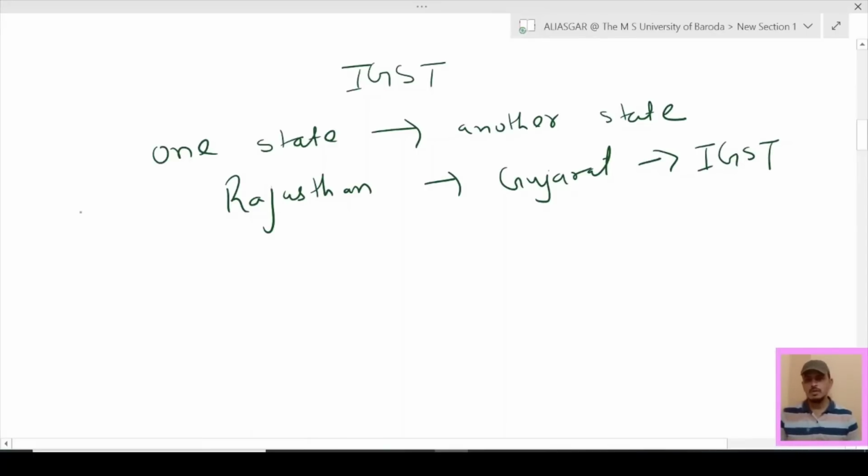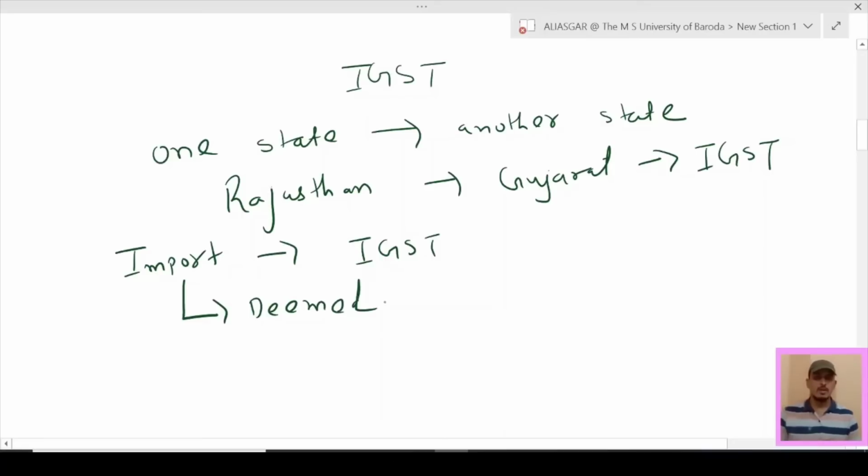And one more thing, if you import goods from another country, then also IGST will be levied, because we deem it to be. Deemed means what? We assume that it is an interstate transaction. Actually it is an inter-country transaction, but we are assuming it as an interstate transaction, and what do we levy on it? We levy IGST on it.